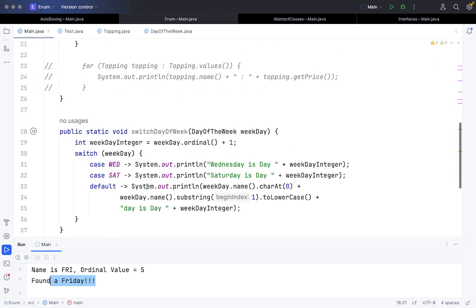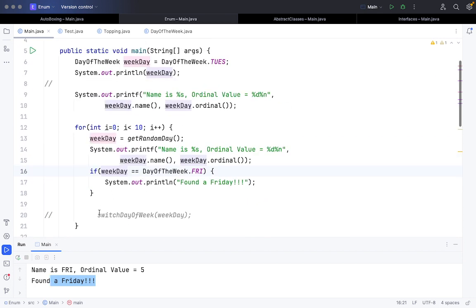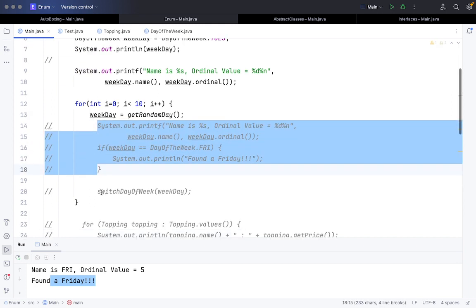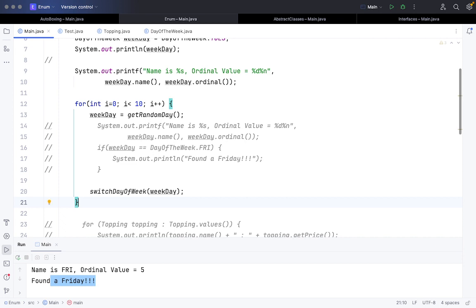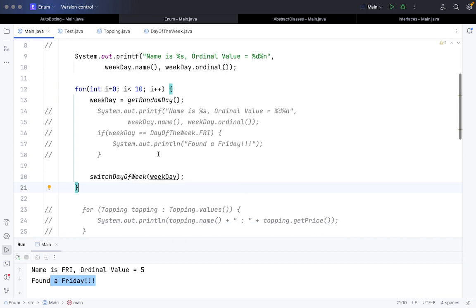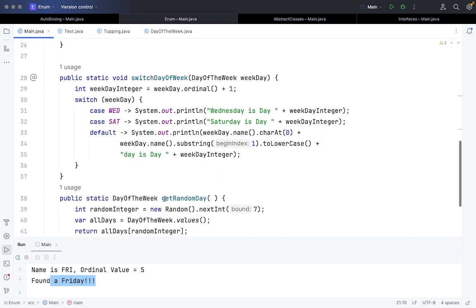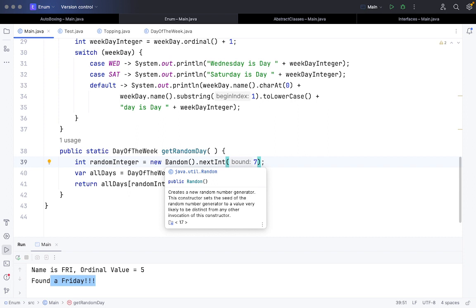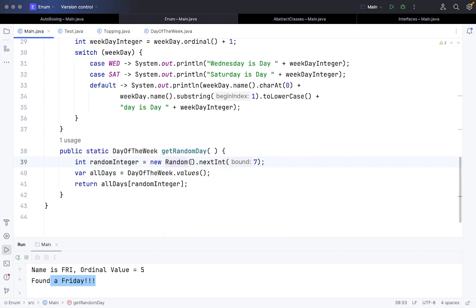Another thing we can try out here is we have written a switch function. Given a random day, the random function gives a number from 0 to 7. It's a direct function, there's no multiplication. These are from a class called Random.